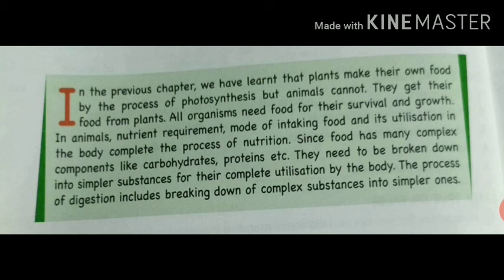Since food has many complex components like carbohydrates, proteins, etc. About food components, you know very well, different components are present in our food. So they need to be broken down into simpler substances for their complete utilization by the body. The process of digestion includes breaking down of complex substances into simpler ones. So students, the form in which we are taking food is not accepted by our body. So that complex form of food is broken down into the simpler one.